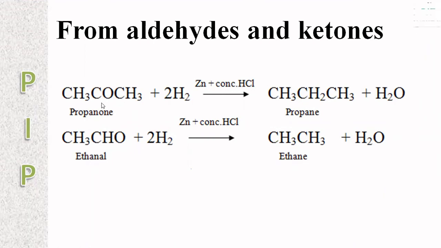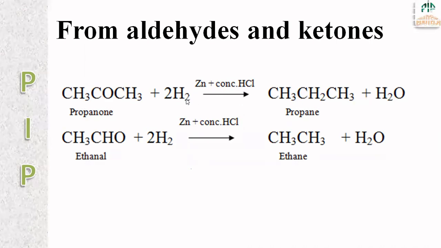Propane means 3 carbon atoms, and since there is a keto group, it is called propanone. It reacts with 2 molecules of hydrogen in the presence of zinc and concentrated HCl, and propane is obtained with the release of a water molecule.